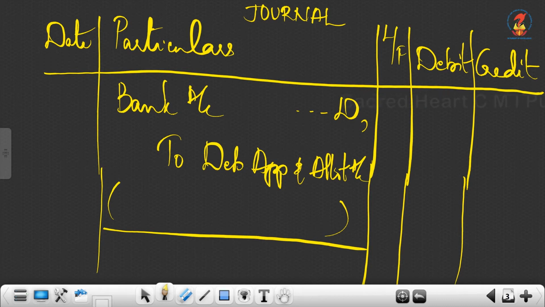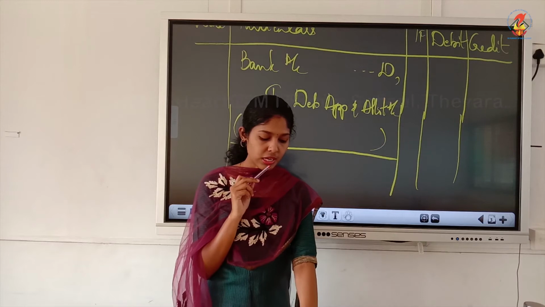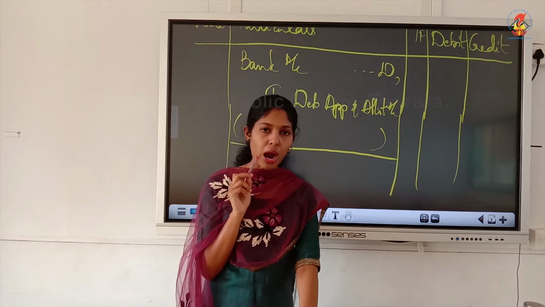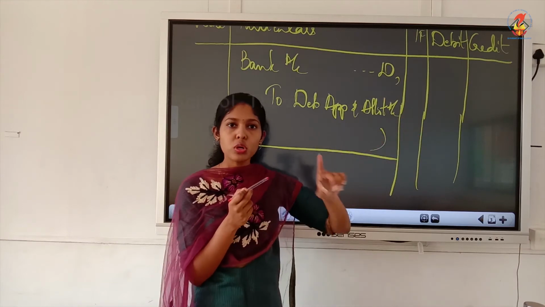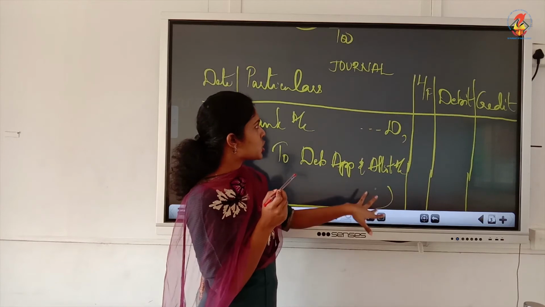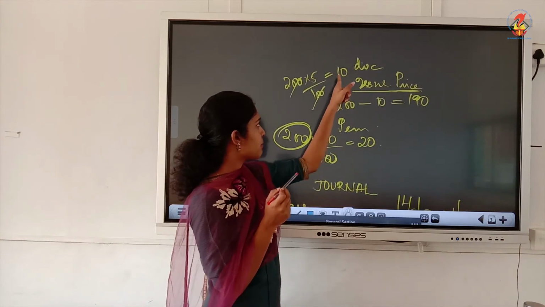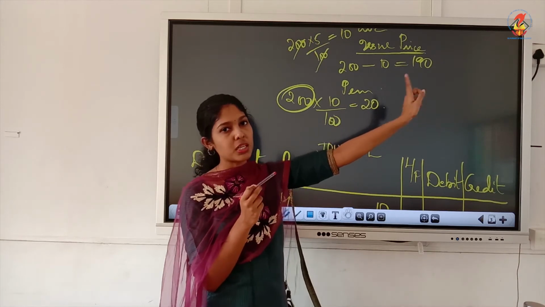Write the narration, that is the application money received. Okay, now how much did we receive? It is written like 1000 debentures we issued for 200 each. Are you going to write 1000 into 200? No. Did you receive 200 rupees? No, because we are issuing at a discount of 5%. That means what we got is only 190 per debenture.